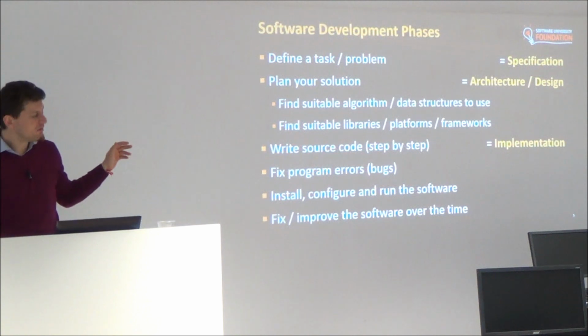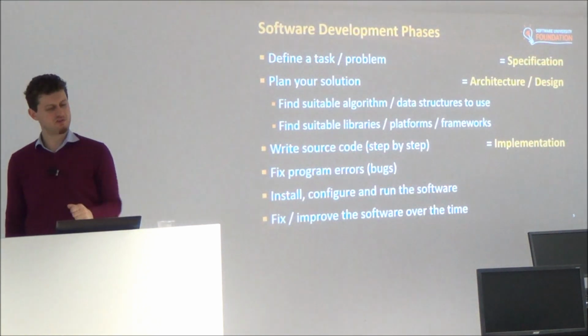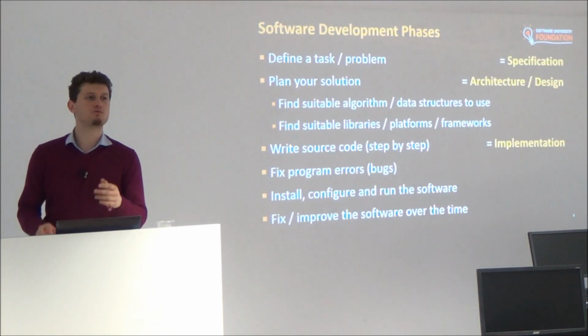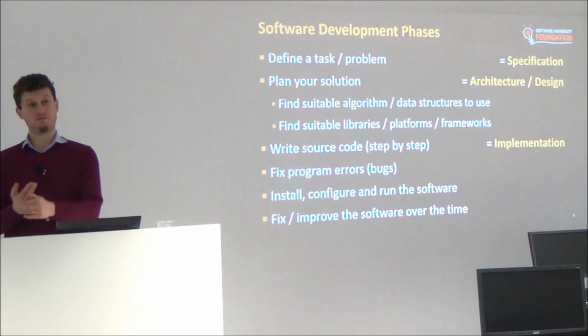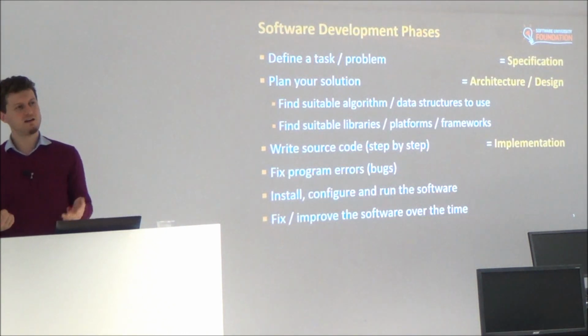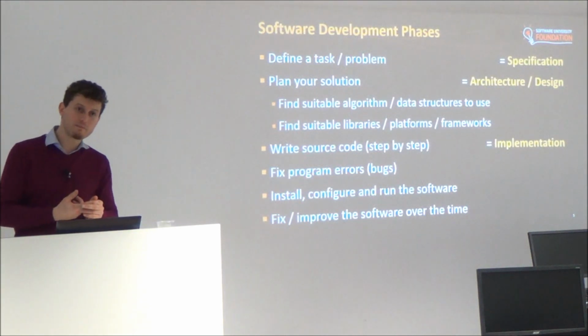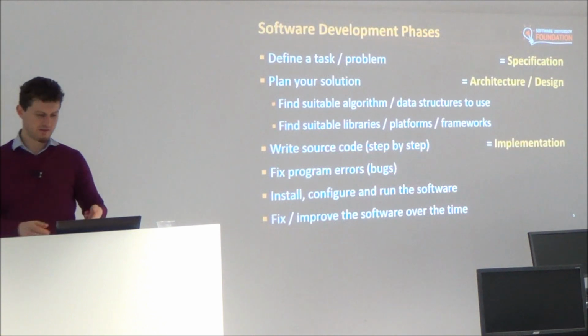And this is the main focus of our first few months in the software university: to learn how to write code, how to write it well, how to write it efficiently, how to write it in high quality, to use things like procedural programming, approaches like object-oriented programming, and so on.